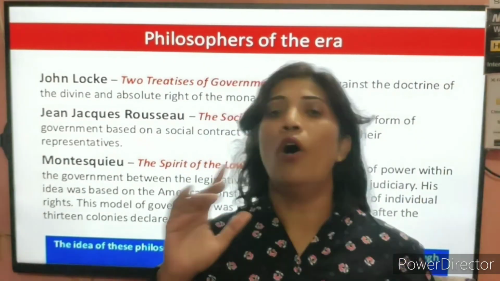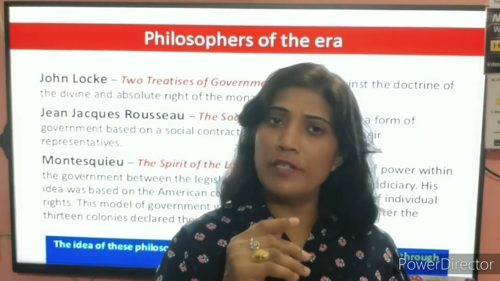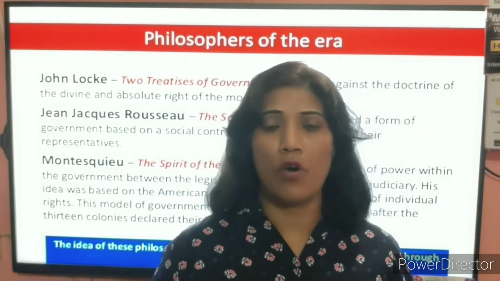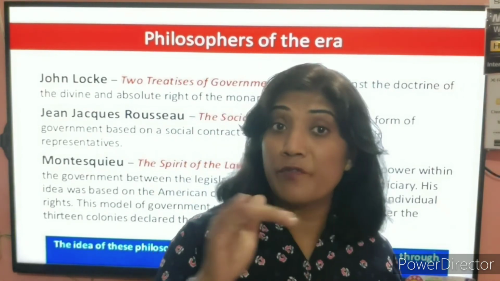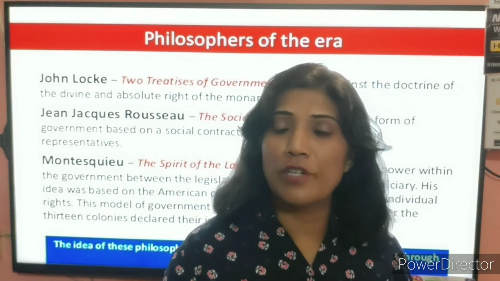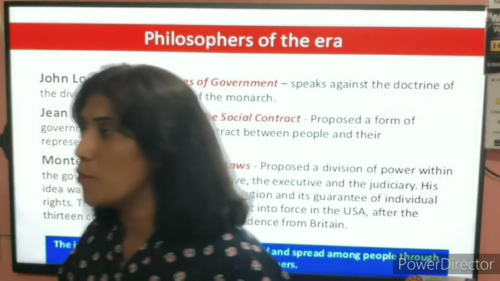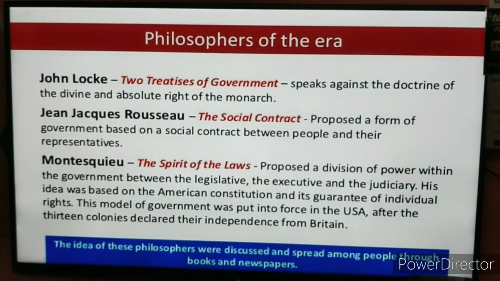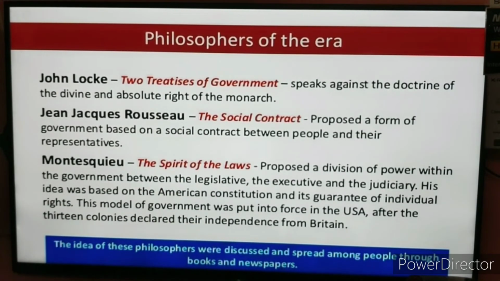Charles Montesquieu wrote a book, and in this book he proposed that there should be a division of power. All the power should not be enjoyed by the monarch. Students, in political science or civics, you have studied that government has three different organs: number one, legislature; number two, executive; number three, judiciary. Montesquieu highlighted that the power should be divided among the legislature, executive and judiciary.